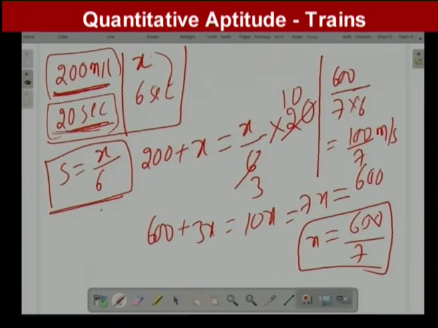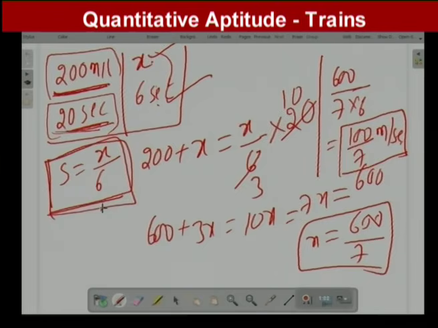You will get the answer either in meters per second or kilometers per hour, depending on what he asks. I repeat this question once again. First case, the train length is x meters, which I assumed. The train is crossing a telegraph post in 6 seconds. So distance is there, time is there, and I am finding the speed of the train.